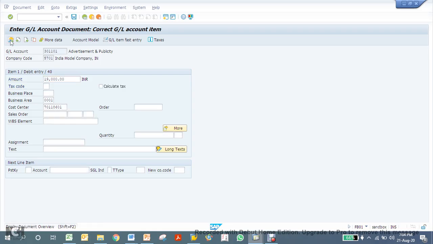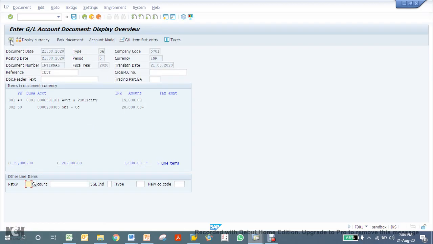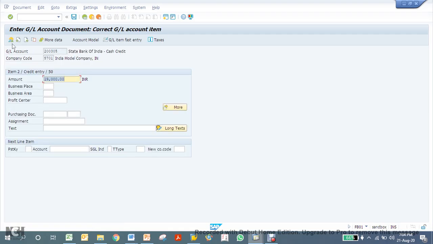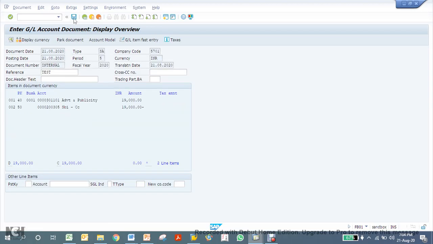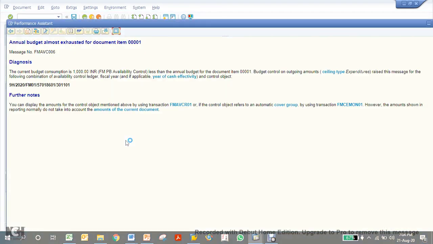If it's less than that, let me enter 19,000. Now let's simulate. See, now it's giving almost exhausted, not completely exhausted. So I have 1,000 left. Because my total budget is 20,000 and I'm posting 19,000, it says balance 1,000 is left. Annual budget almost exhausted.